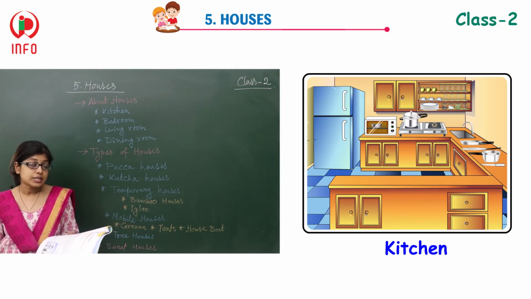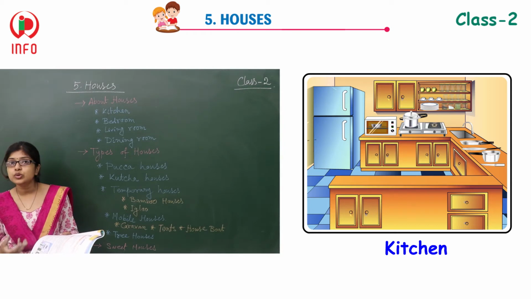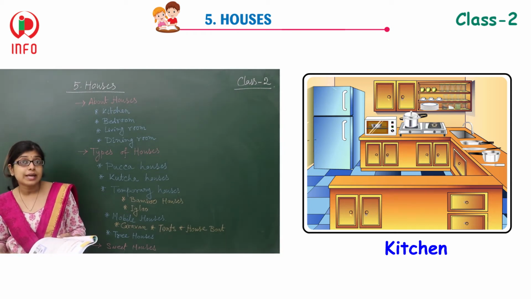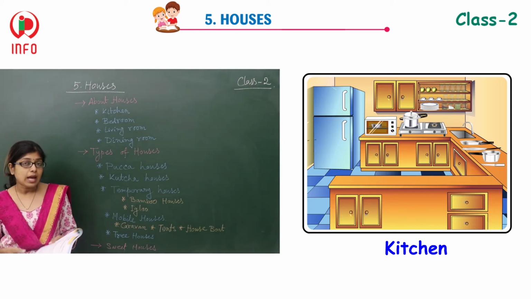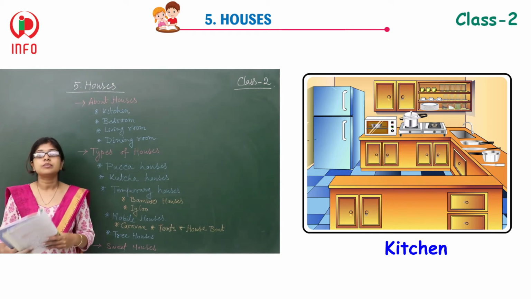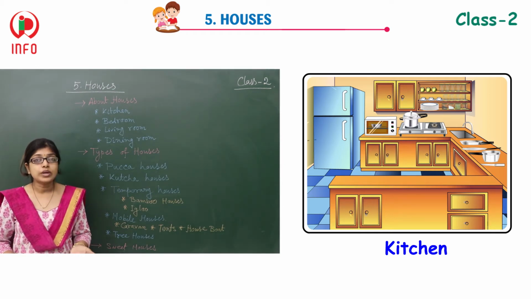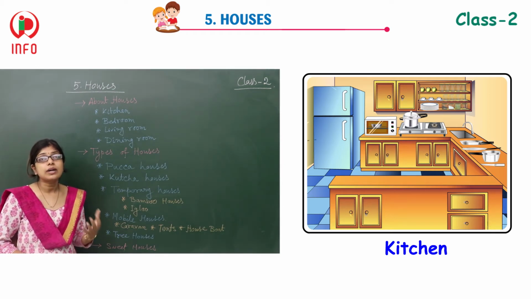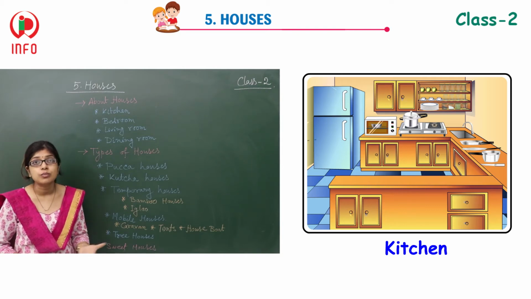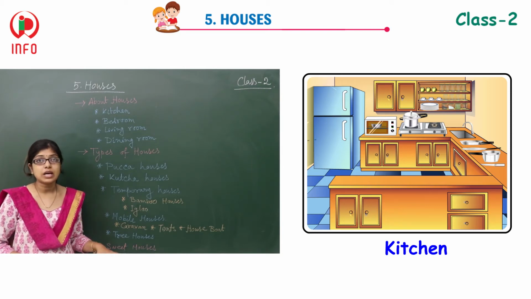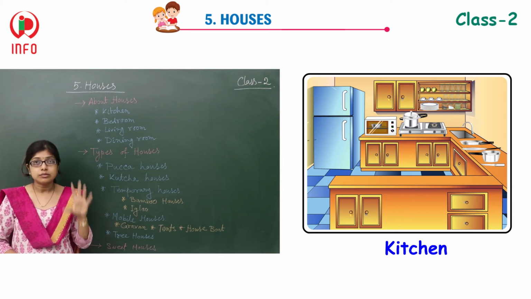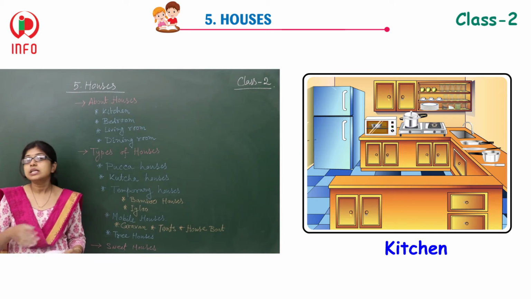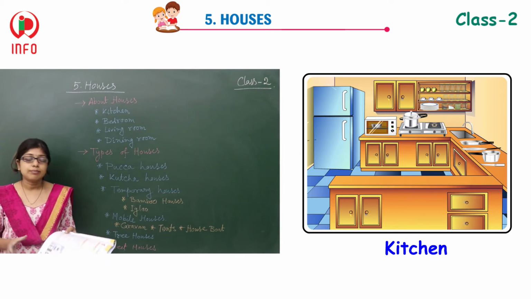And the utensils and the gas stove should be there. Food is cooked in this room, and after cooking, the food is also stored in this room. Sometimes we also keep a refrigerator inside the kitchen. Is it? So we keep all these things inside.